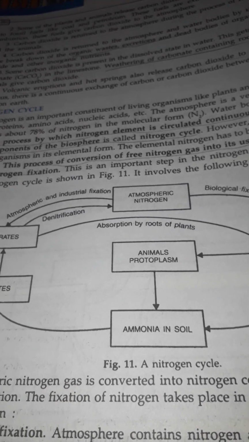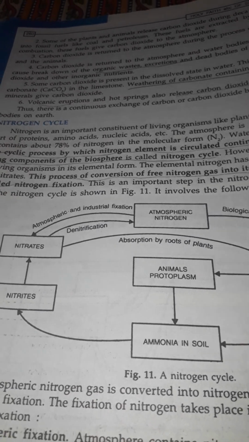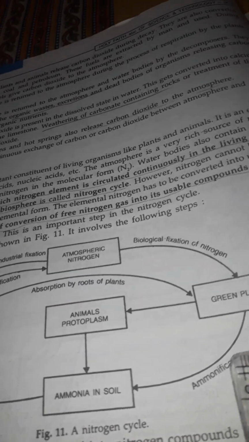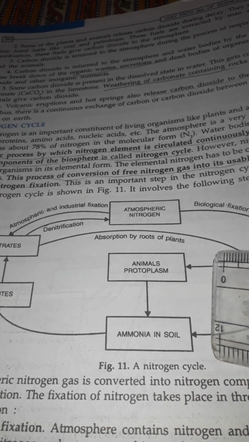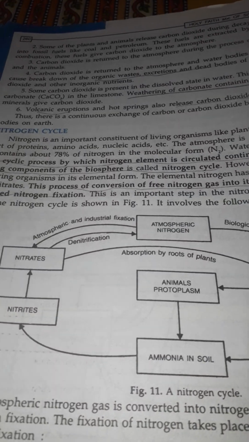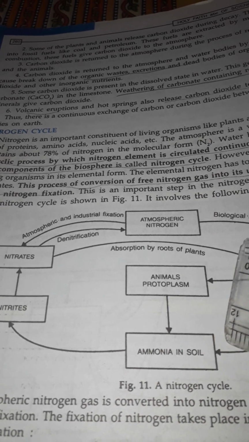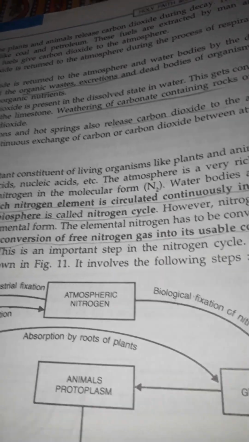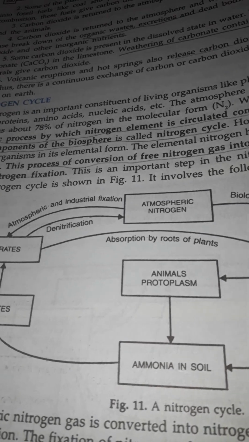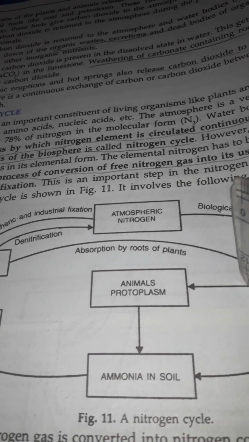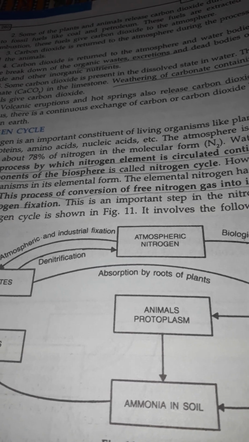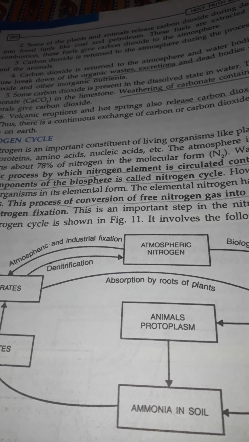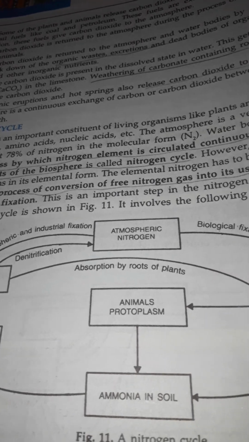Next, biological fixation. In biological fixation, the nitrogen present in the atmosphere is converted into compounds which can be used by plants by the action of certain bacteria and algae, forming ammonia in the soil. The bacteria are called Rhizobium bacteria. Rhizobium bacteria present in the root nodules of leguminous plants fix atmospheric nitrogen. Non-leguminous plants like Alnus also fix atmospheric nitrogen.